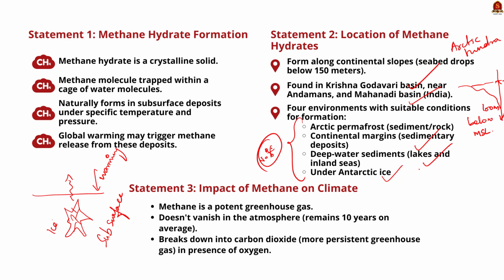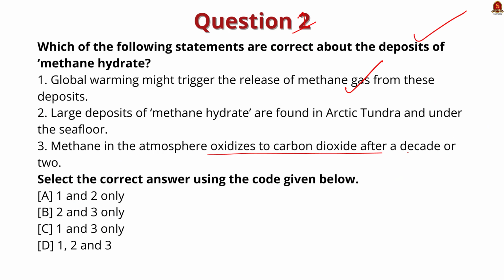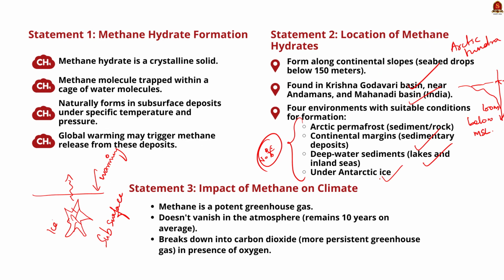Now look at this third statement. The third statement says methane in the atmosphere oxidizes to carbon dioxide after a decade or 2. See, this statement is also correct. The problem with methane is that it does not vanish without a trace even though it remains in the atmosphere relatively briefly, that is 10 years on average.